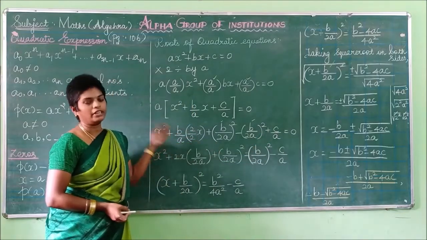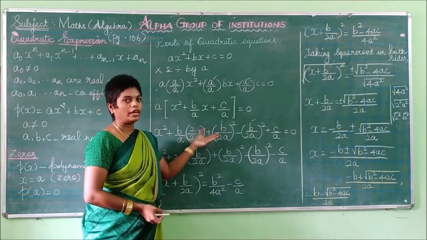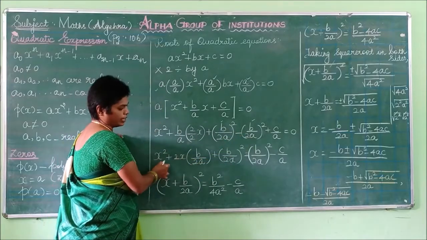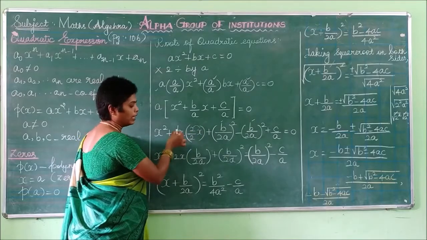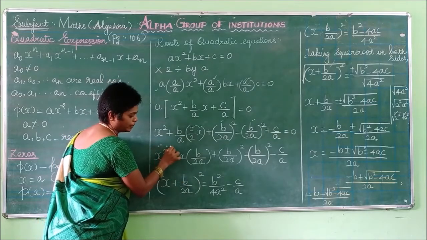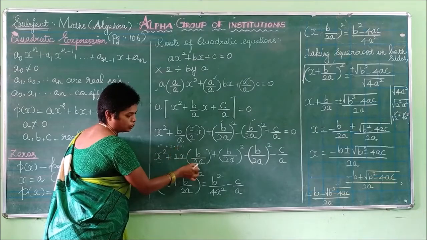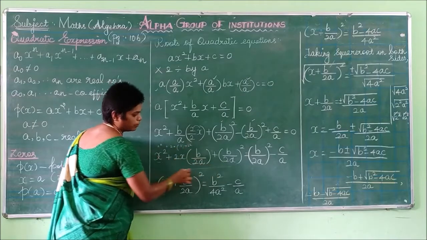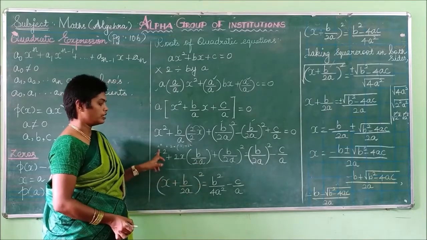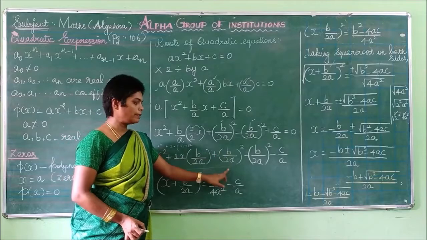So for our convenience, we are doing this calculation part. So you have to multiply and divide with 2 and add and subtract the same values. Then listen, x squared plus 2x can be taken common and b by 2a written separately, because this is considered as a squared plus 2ab plus b squared. Here a is x, and our b term is b by 2a. So this will be written as (a plus b) whole squared. So here instead of a, x squared plus 2 into ab, a is x, b is b by 2a.